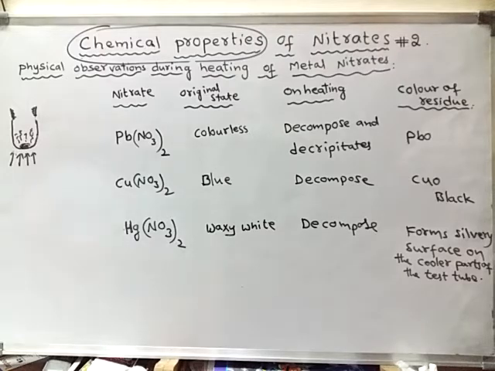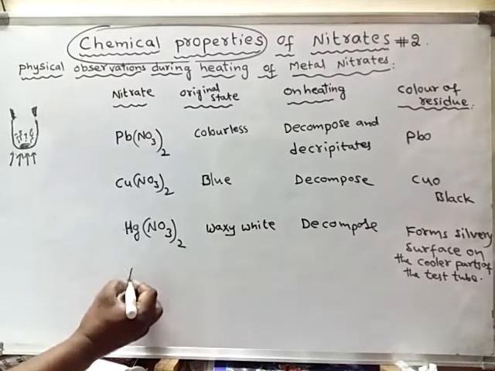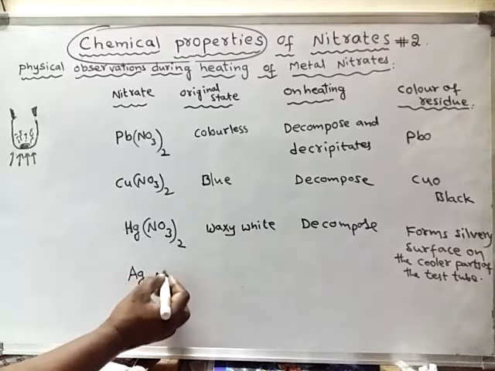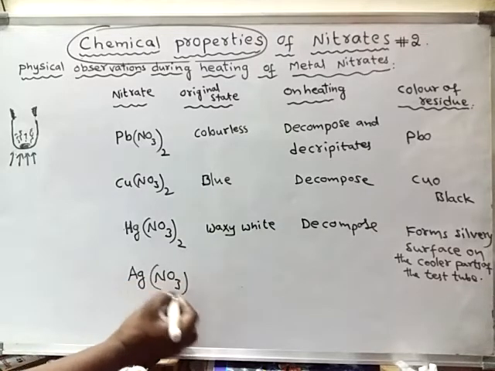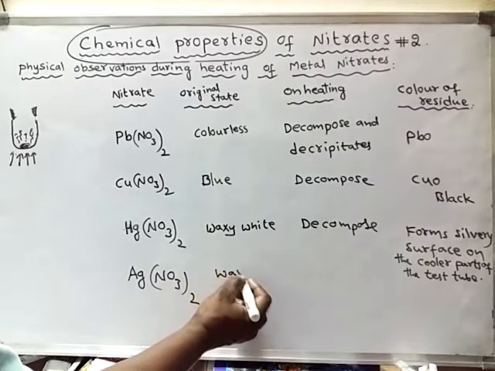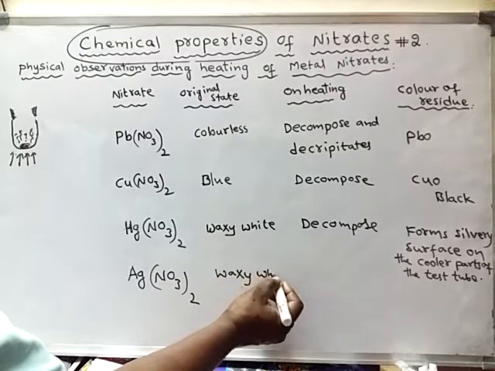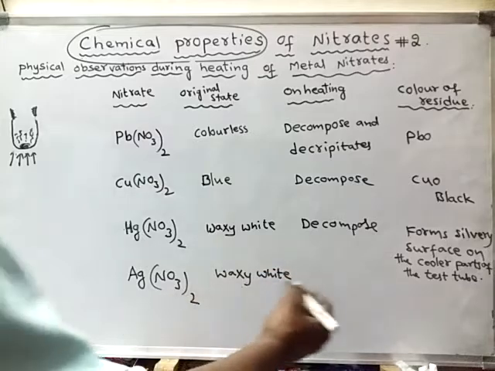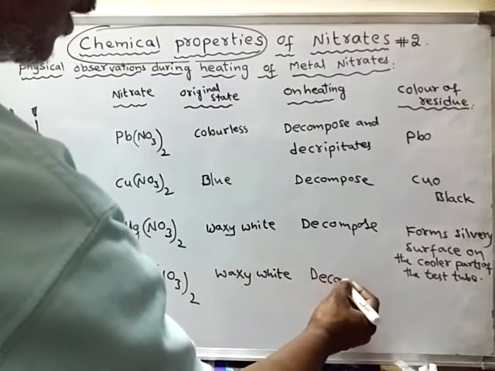What happens when silver nitrate is heated? Like mercuric nitrate, silver nitrate is also waxy white in color, and it will also decompose like all nitrates.